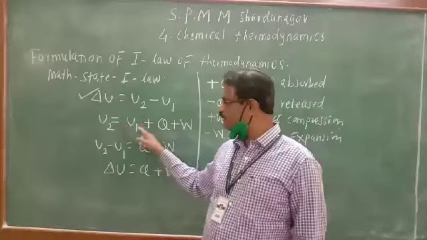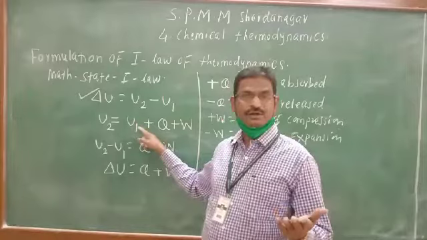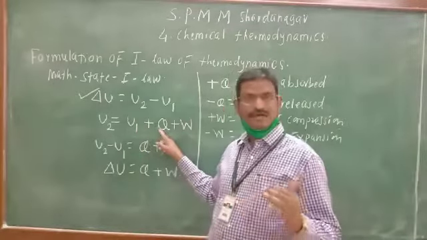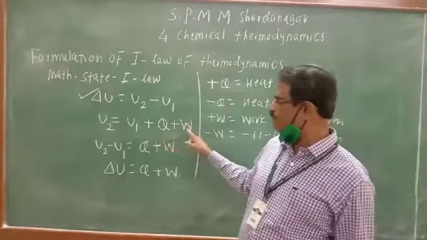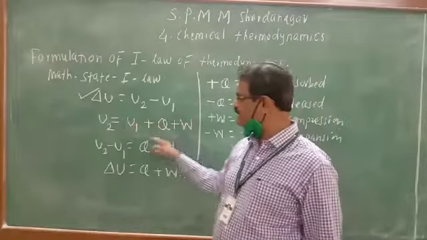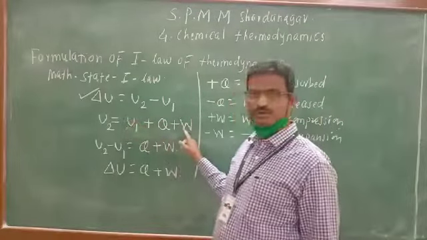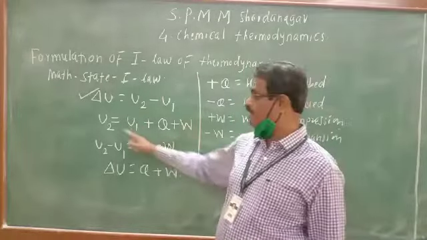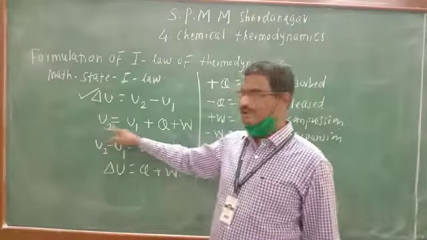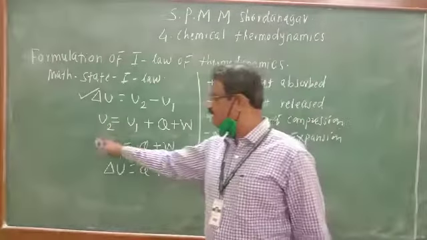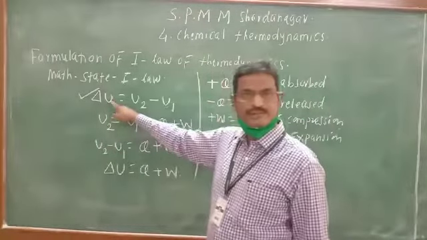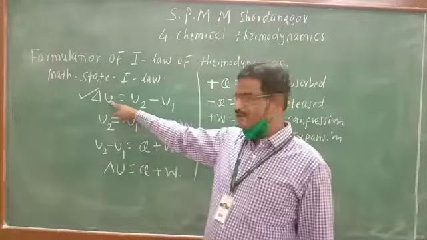Initially it is U1, it gets increased whenever the system is heated, absorbing heat. It also gets increased due to the work of compression. The summation of these three gives us the final internal energy U2. The difference U2 minus U1 is equal to Q plus W. This is known as delta U, change in internal energy, a state function.